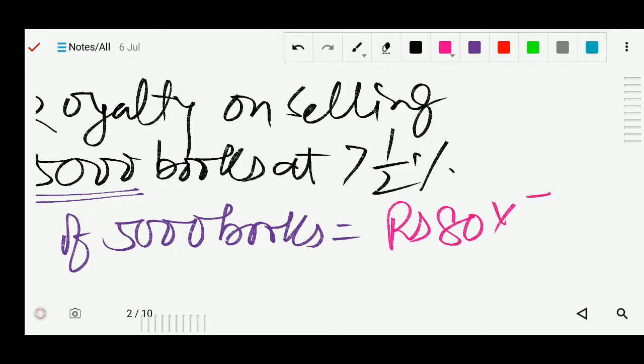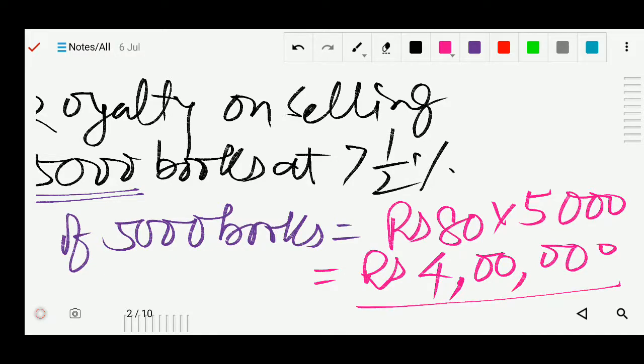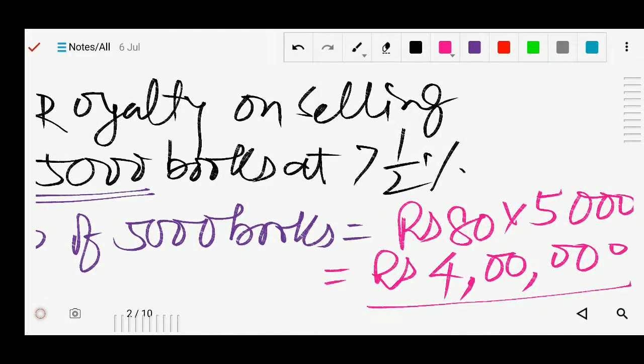So multiply by how many copies are there? 5,000. So after multiplying you will get 4 lakhs. Okay, so what is the cost of 5,000 books? That is 4 lakhs.